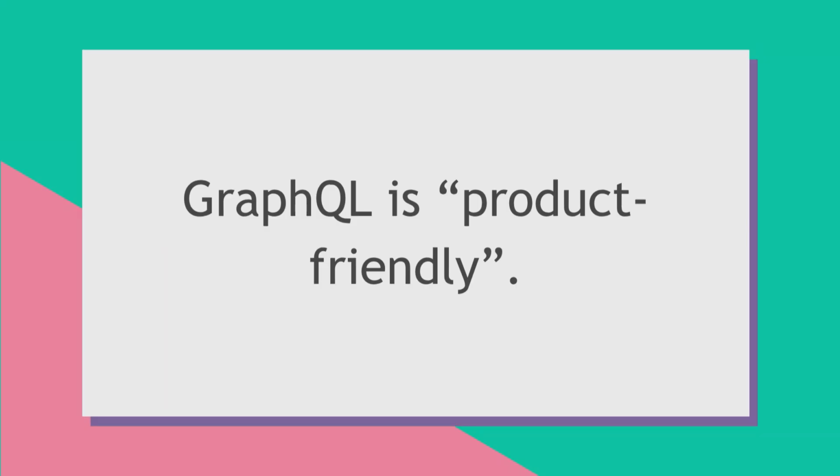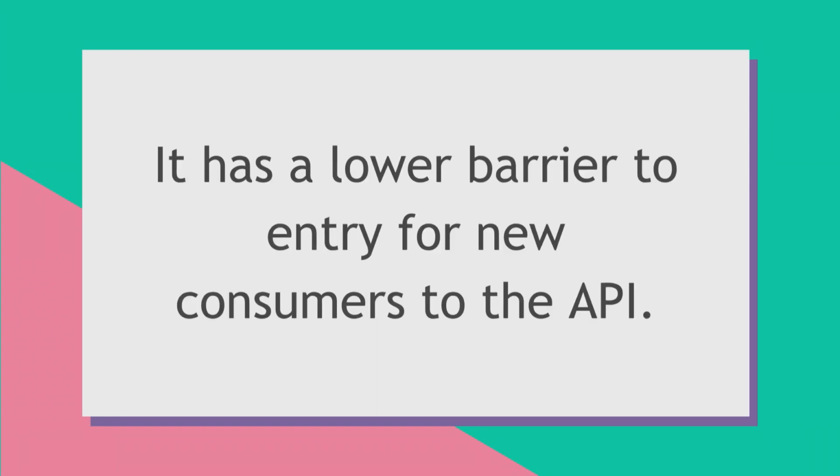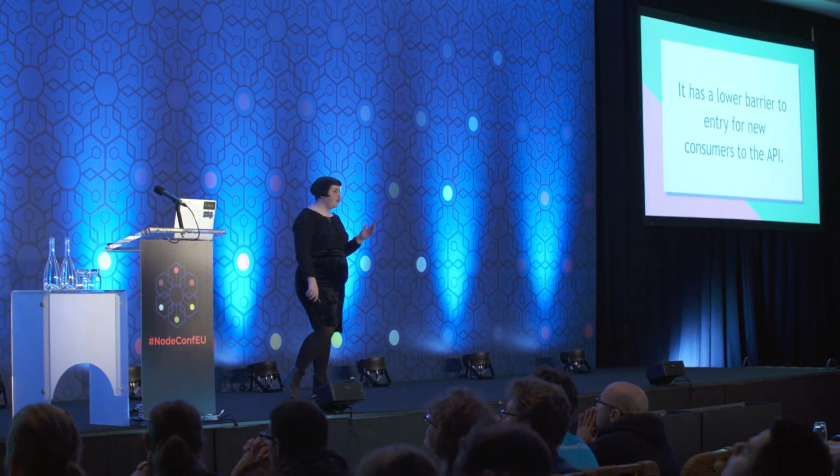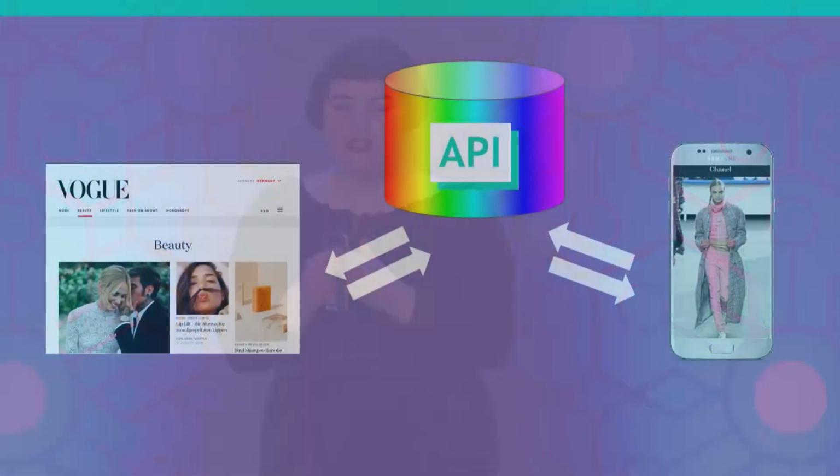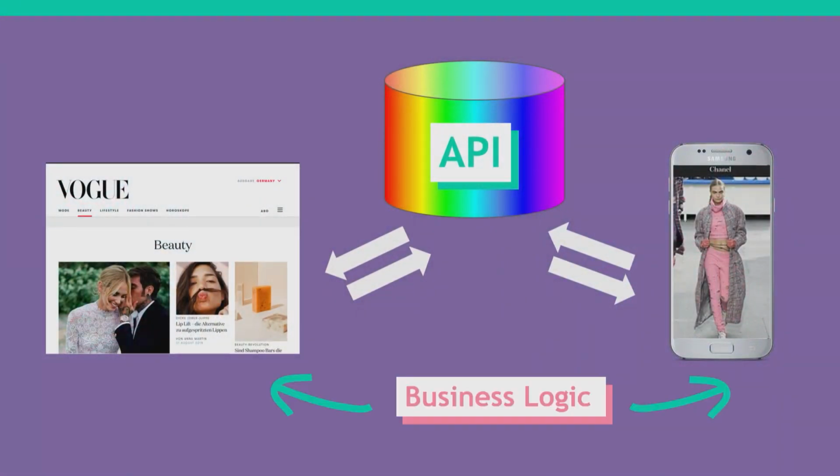OK, so I think GraphQL is product-friendly, by which I mean I think it has a lower barrier to entry for new consumers to an API, because it reduces the burden on consumers to perform logic. In a previous life, this is what we might have done. Those two Vogue applications might separately speak to the content management system API, and the business logic of gluing together all the requests and embedding objects in each other would have to happen in two places.